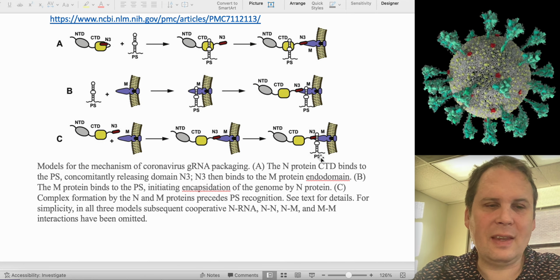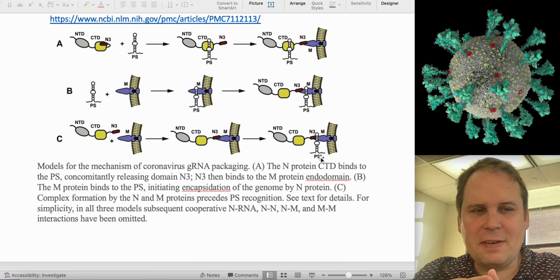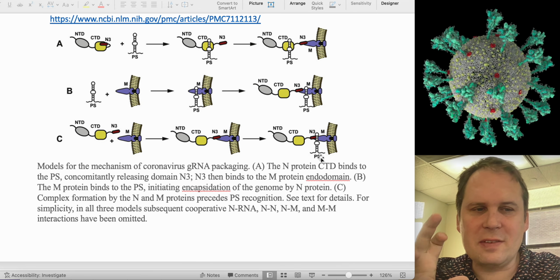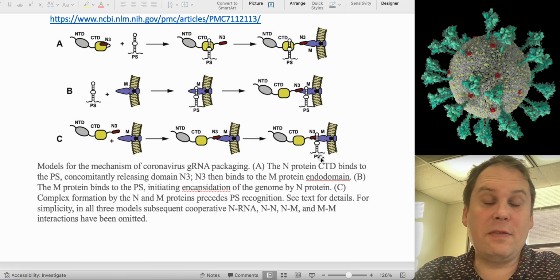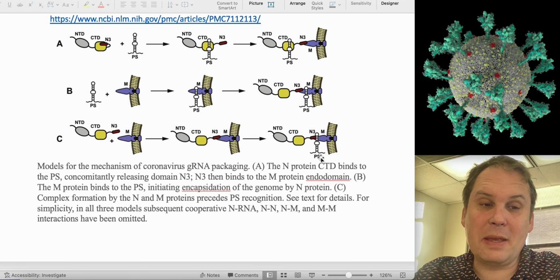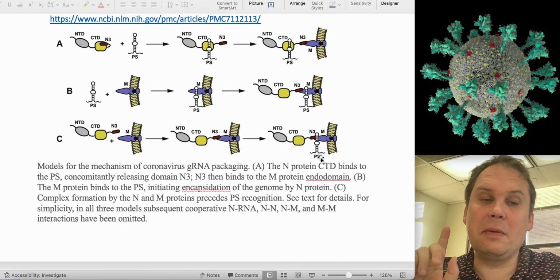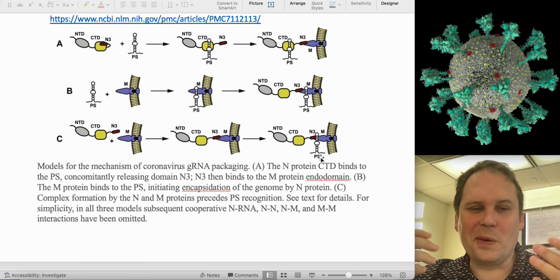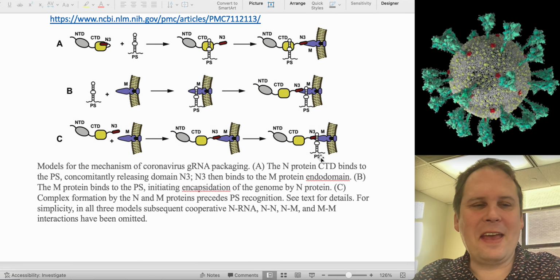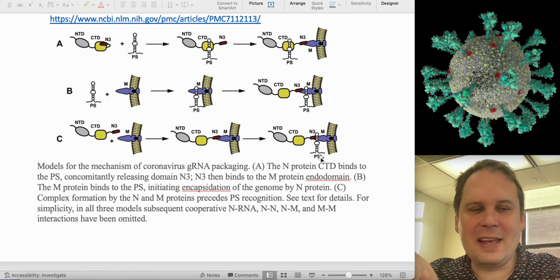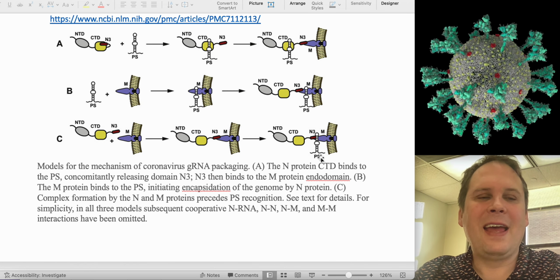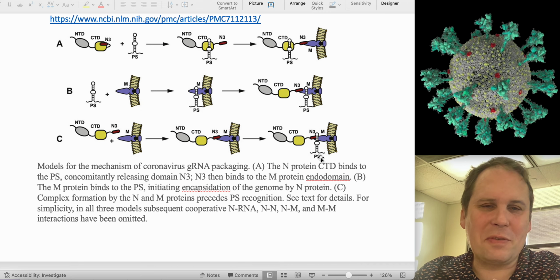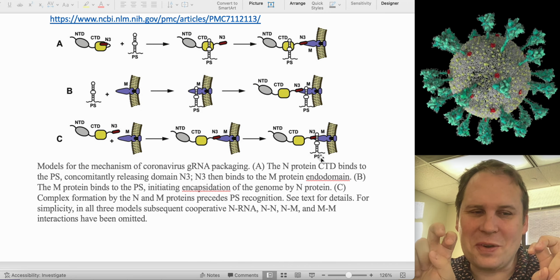So you've got discrimination because the virus is not picking up its own subgenomic RNAs. And you've got discrimination because the virus is not picking up negative strands, it's only picking up positive strands. So this is how you take a virus that makes both positive and negative strands, as they all do, and you pick up only the positive strand, and you end up with a positive stranded virus.